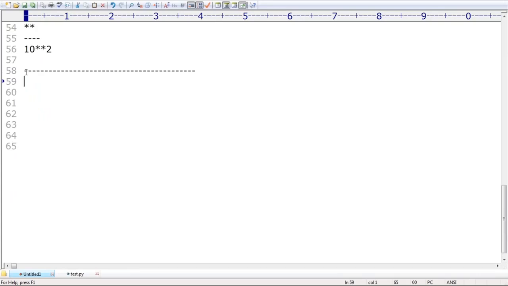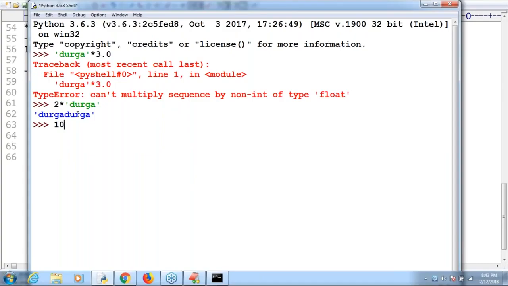Sir, can I go for the next operator, the relational operator? But before that, you should be aware of something. Aish is asking one doubt. His doubt is 10 power minus 2.